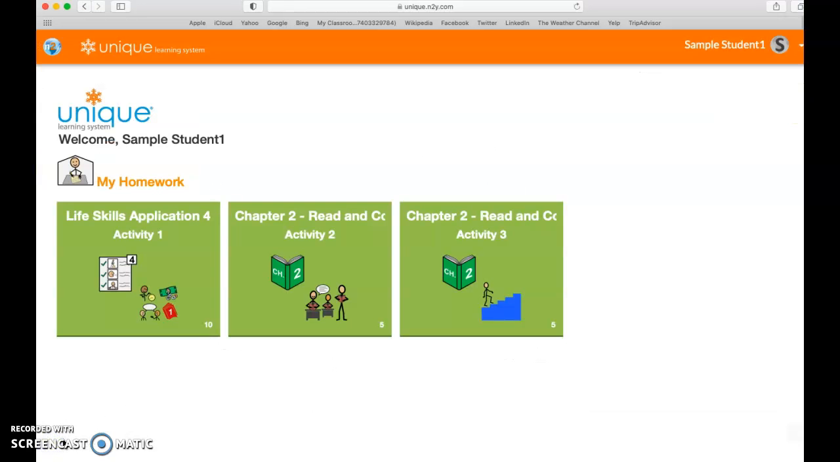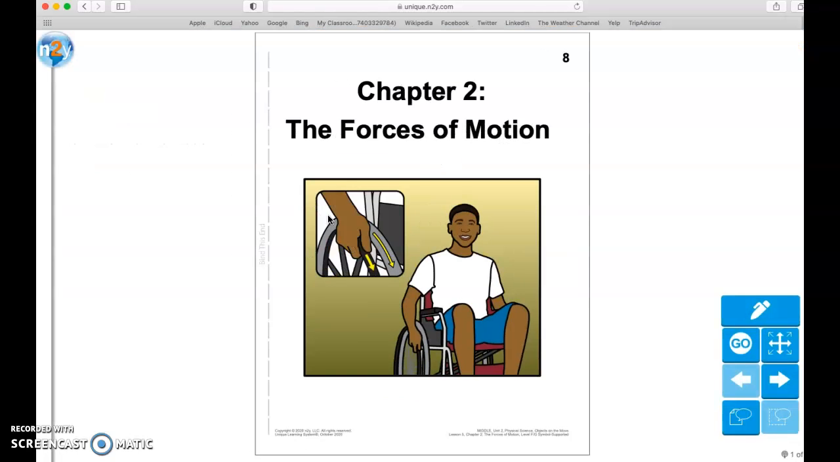The expectation for today, as you remember, in the very beginning we talked about what our focus statements are, and one is that you will read a chapter. That is going to be Lesson 5, Activity 2. We're reading Chapter 2 today. Chapter 2 is called The Forces of Motion. So this will be the story that you read aloud.